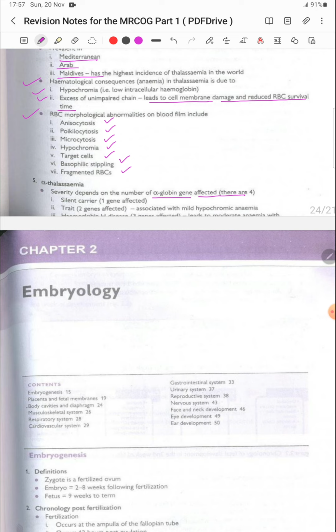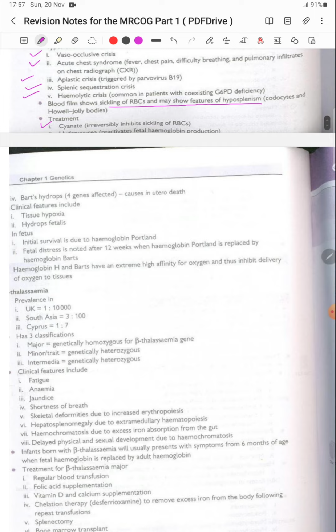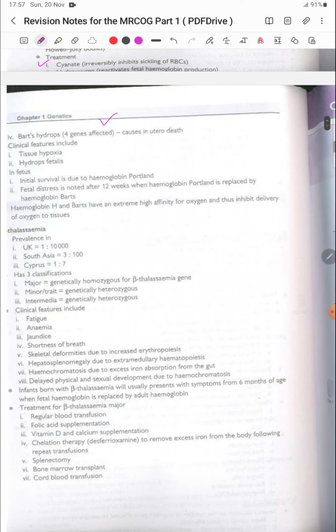In alpha thalassemia, the severity depends on the number of alpha globin genes affected. There are four genes, and the silent carrier has one gene affected. The trait has two genes affected, associated with mild hypochromic anemia. When all four genes are affected, it causes in utero death. Clinical features include tissue hypoxia and hydrops fetalis.